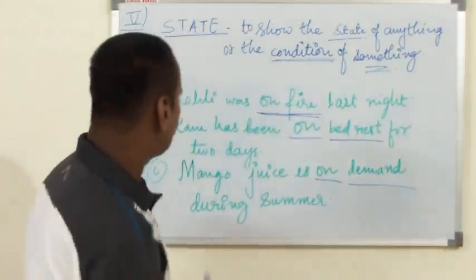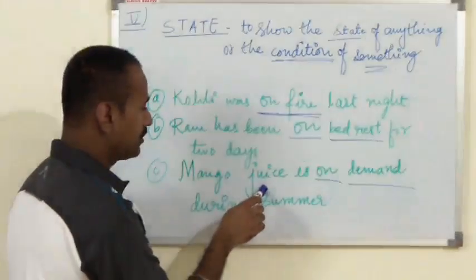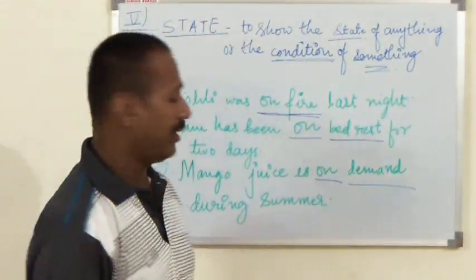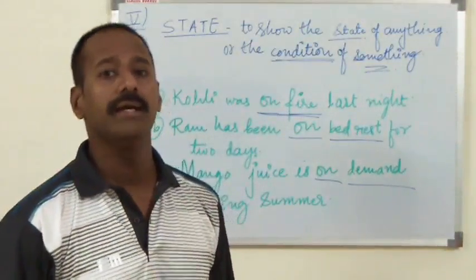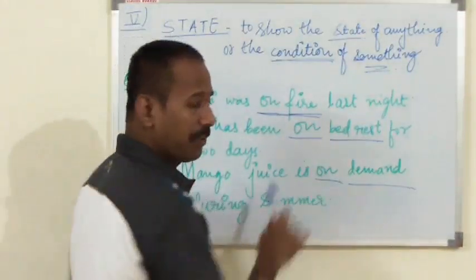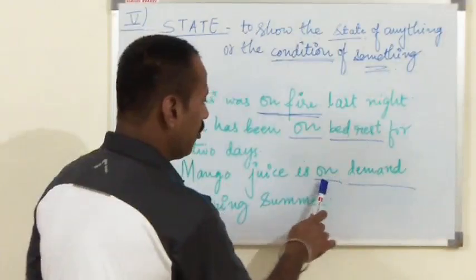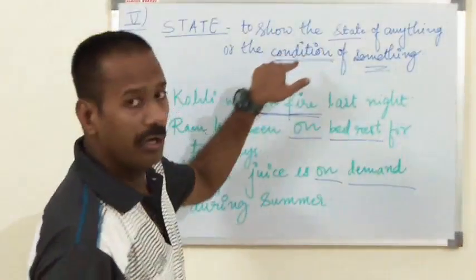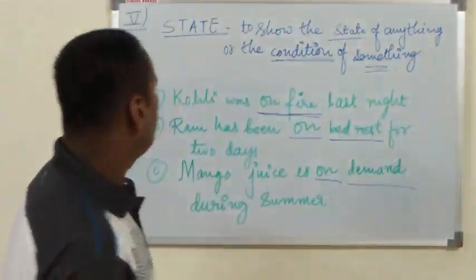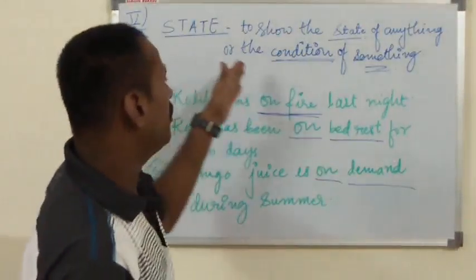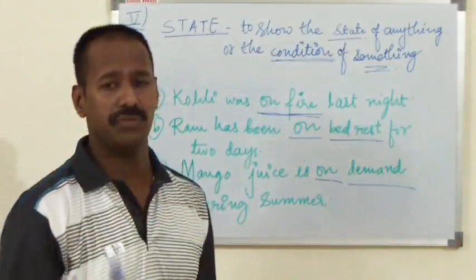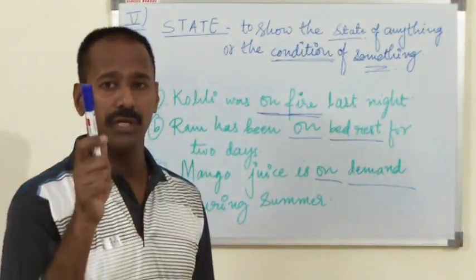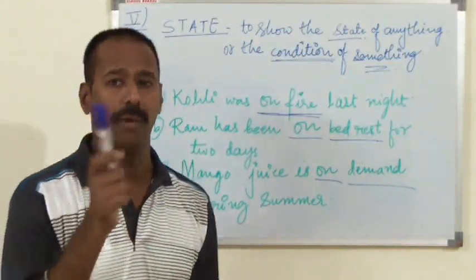Third example. Mango juice is on demand during summer. On is preposition here and on demand, again here state or condition. So we can say that whenever you want to express condition or state of something, there we have to use preposition on. I hope that you will keep this thing also in mind.